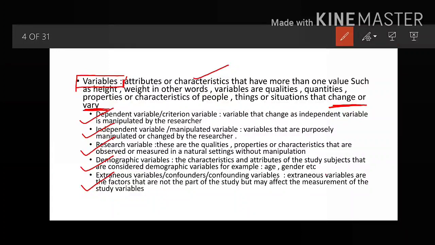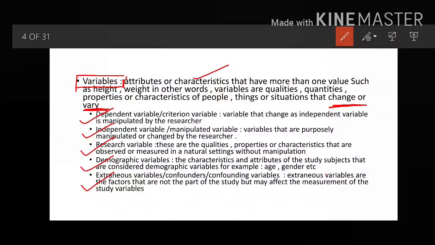Next is the demographic variables. Now what are demographic variables? Demographic data we all know. When we are taking the demographic sheet, for example age, gender, educational status, religion, social class, marital status, habitat, occupation, income, medical diagnosis and so on.